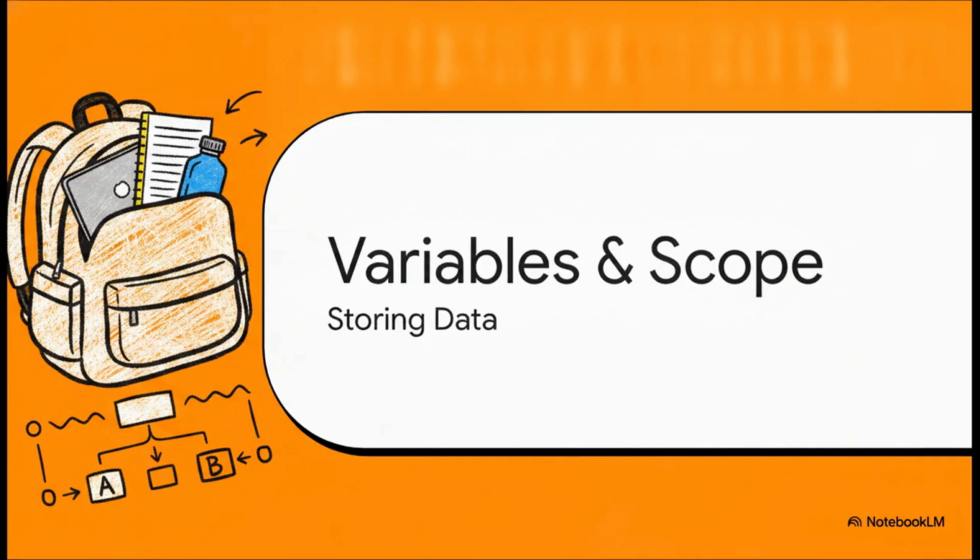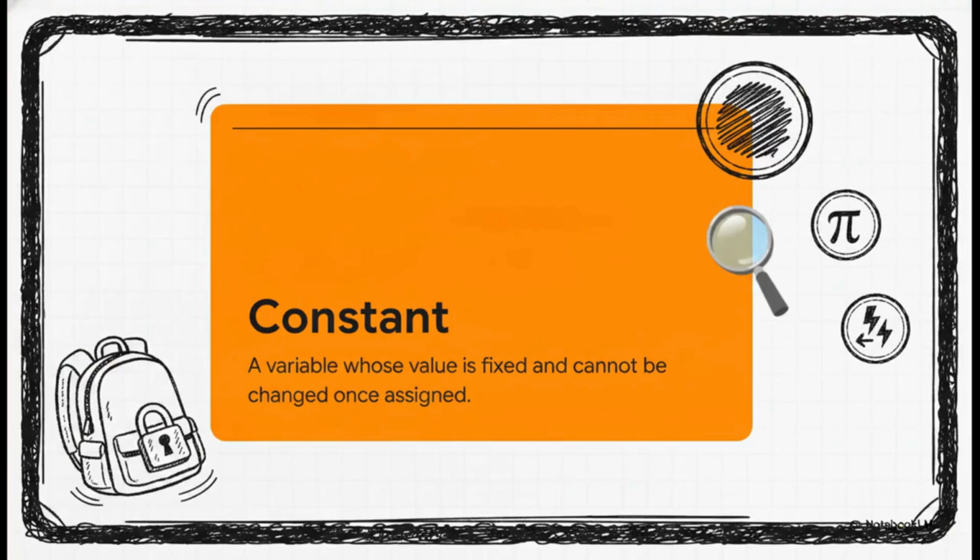Moving right along to Section 2, variables, constants, and scope. Let's talk about storing data. Think of a standard variable like an everyday school bag. You can swap out a laptop for a water bottle whenever you need to. But what if you absolutely don't want the contents to change? That brings us to a constant. Imagine literally sealing that school bag with a heavy padlock. Once you assign a value to a constant, it gets a massive do not touch stamp.